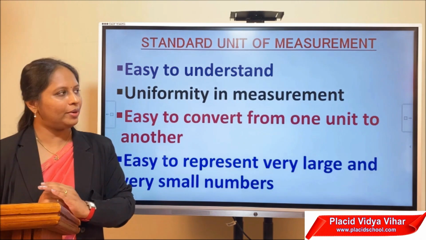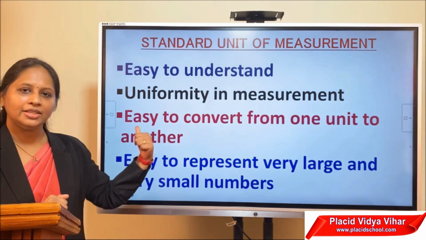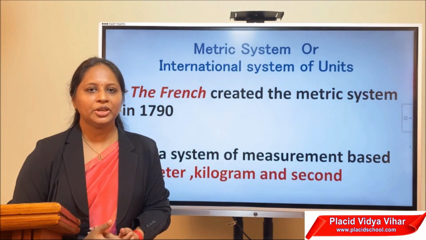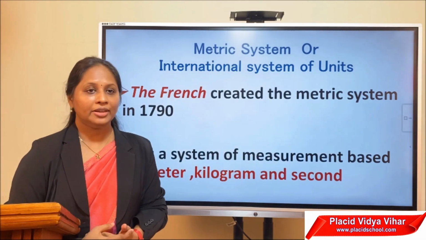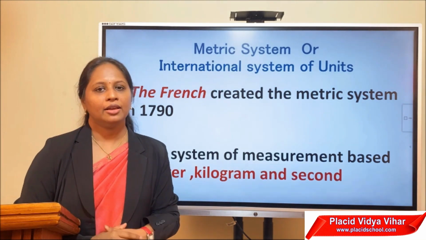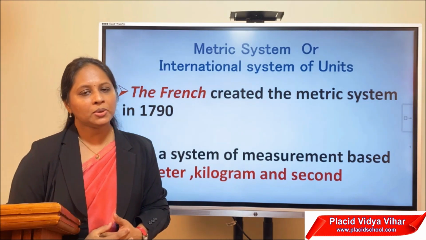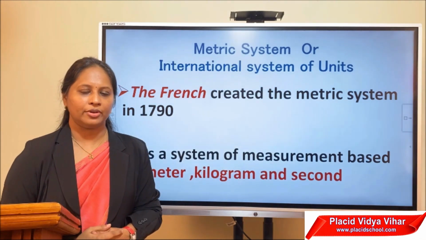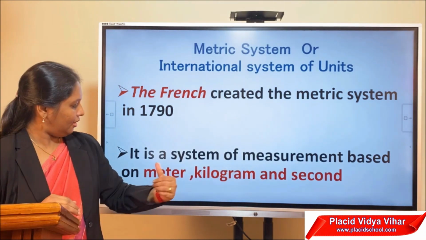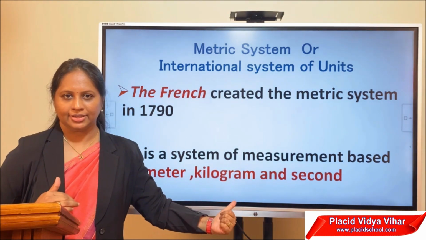So these are some properties we define for a standard unit of measurement, which you could not find in Aldin units of measurement. So we'll discuss a standard unit of measurement which is called the metric system. The metric system was developed by the French in the year 1790. In the metric system, we use the units meter, kilogram and second for the basic physical quantities.